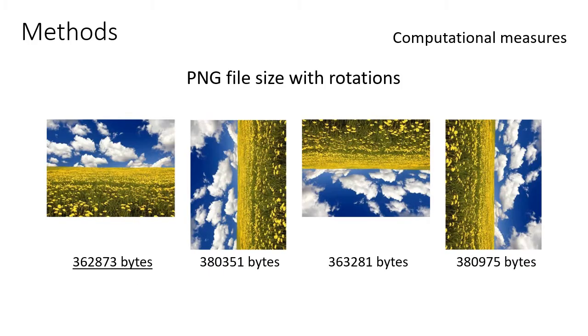The second computational measure is based on PNG file size. PNG uses deflate compression, which is an approximation of Huffman coding, a method of entropy encoding. So, the file sizes of an image after rotating in 90 degree steps are different. We use the minimal file size of these 4 rotations.